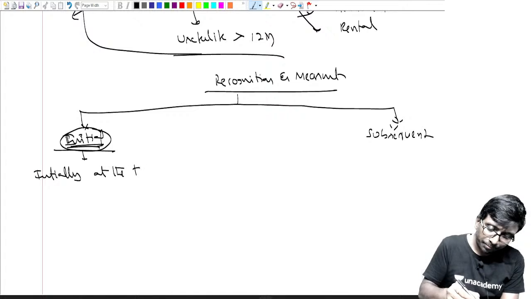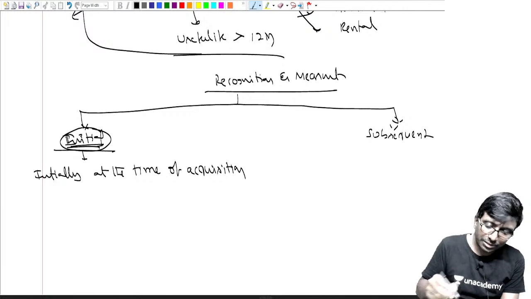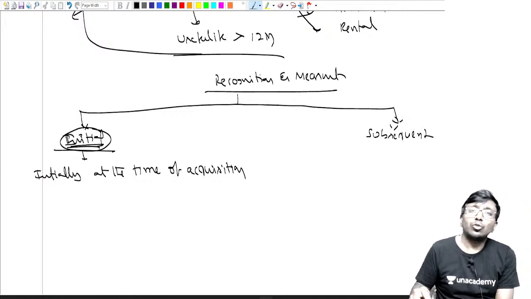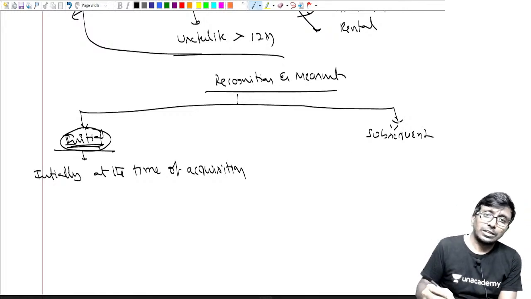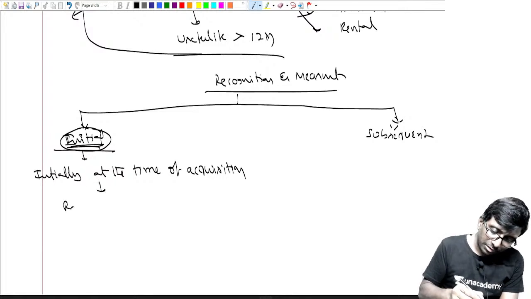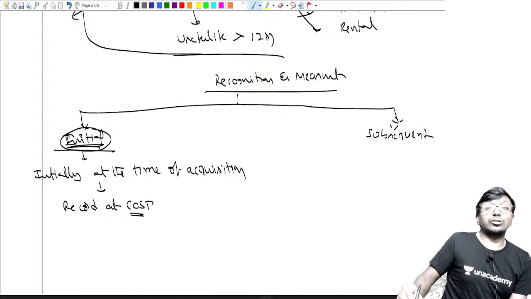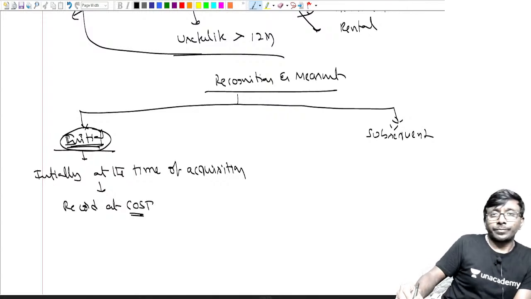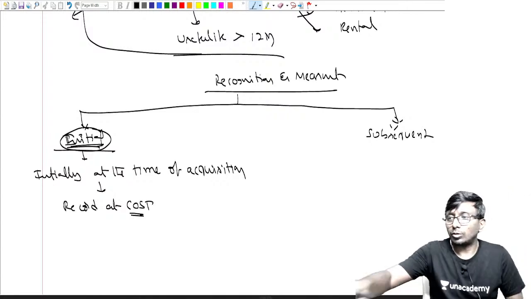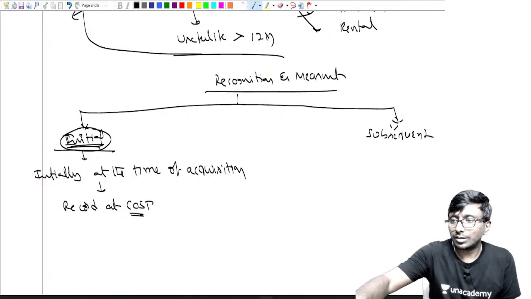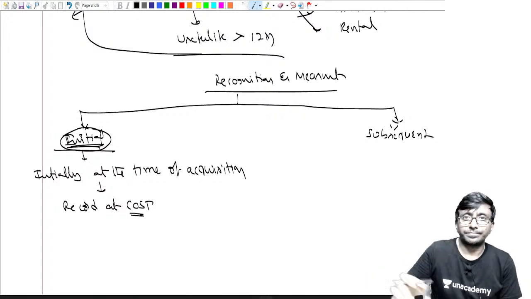When you purchase it, at the time of acquisition, the first time when you acquire a fixed asset or a PPE, how do you recognize it? At what amount do you recognize it? What the standard says is, record it at cost. Yes, at cost you record it.